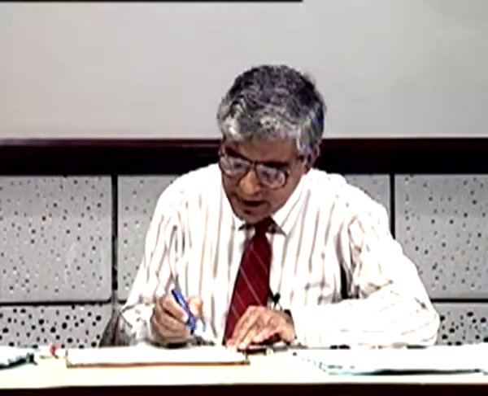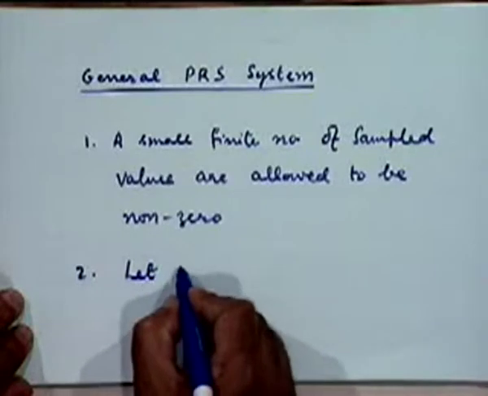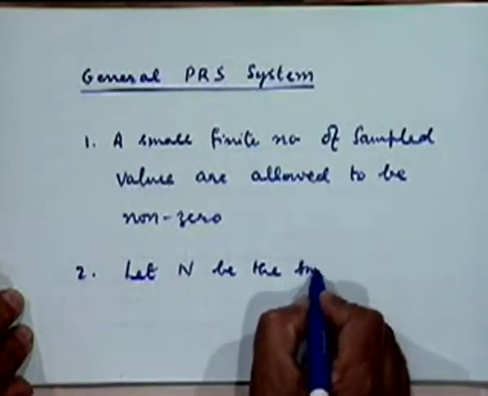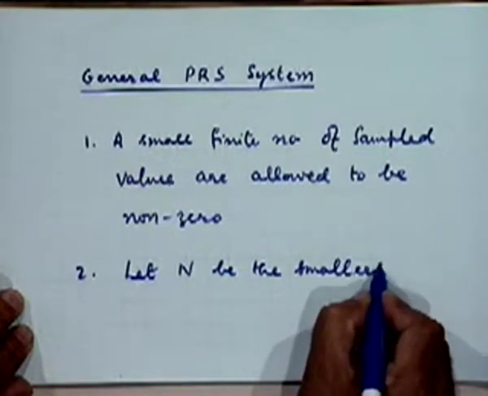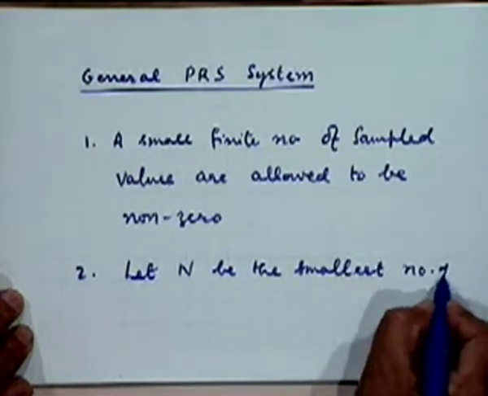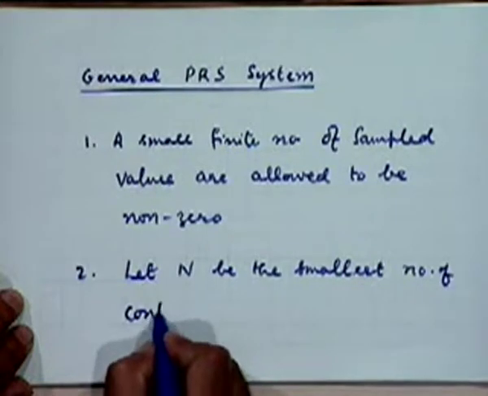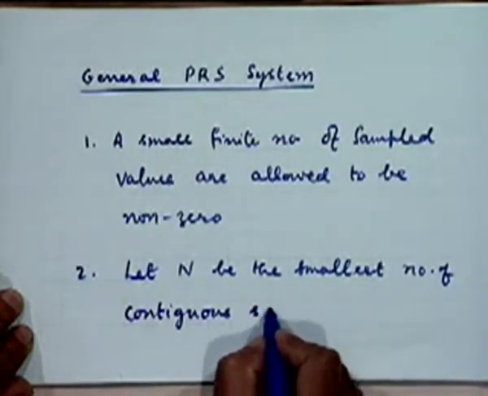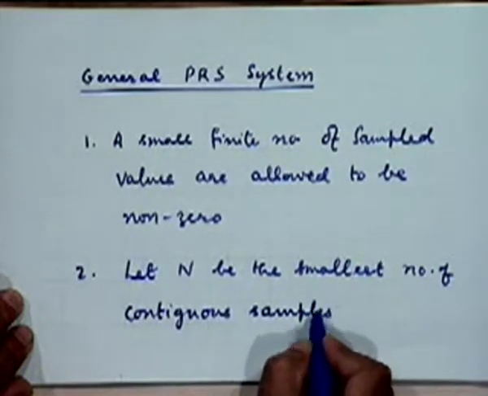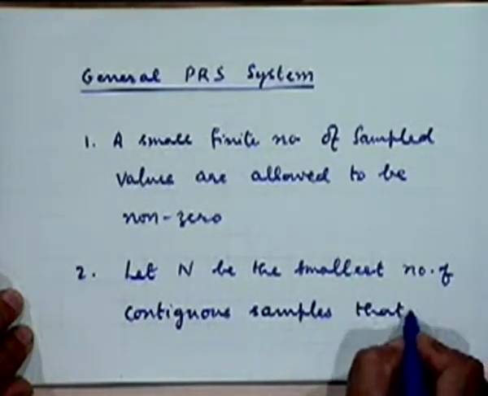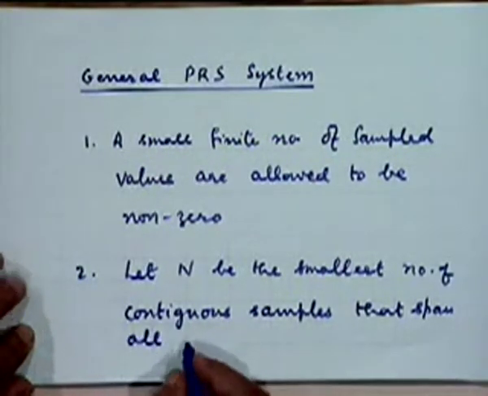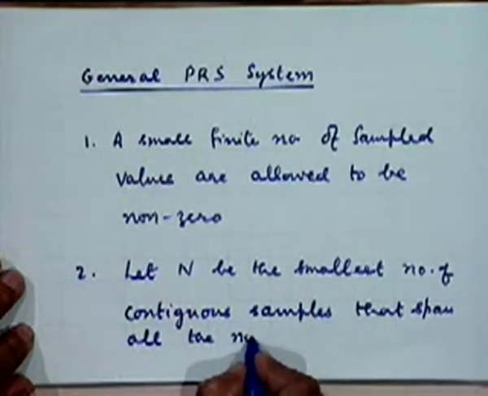And let's assume that this value is n. Let n be the smallest number of contiguous samples which span all the non-zero samples.